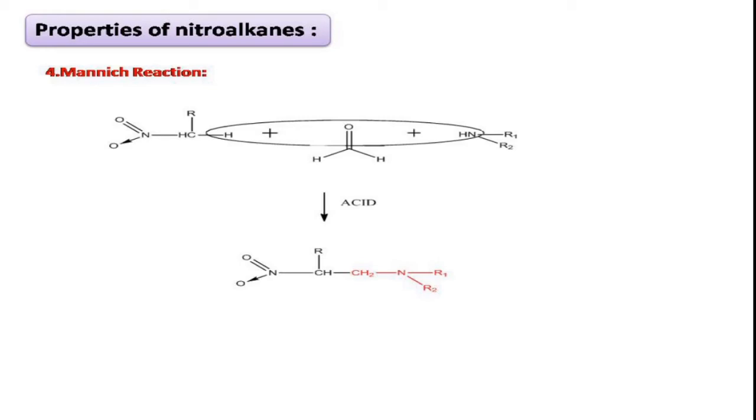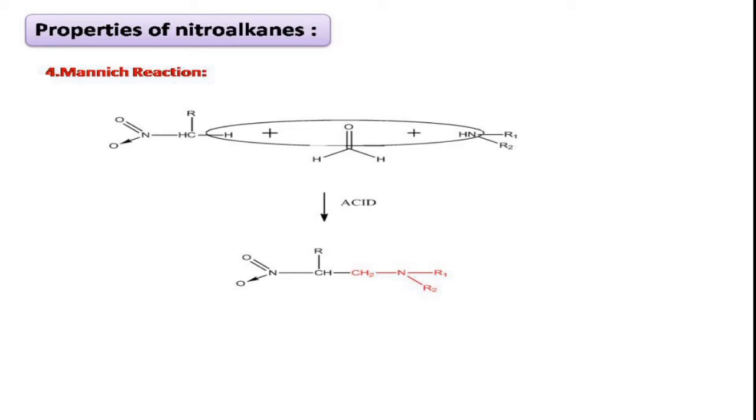What happens in this reaction usually? There is a formation of CC bond at the active carbon, right? The product formed here is Mannich base. In this, what happens? There is a formation of new CC bond at the active carbon.